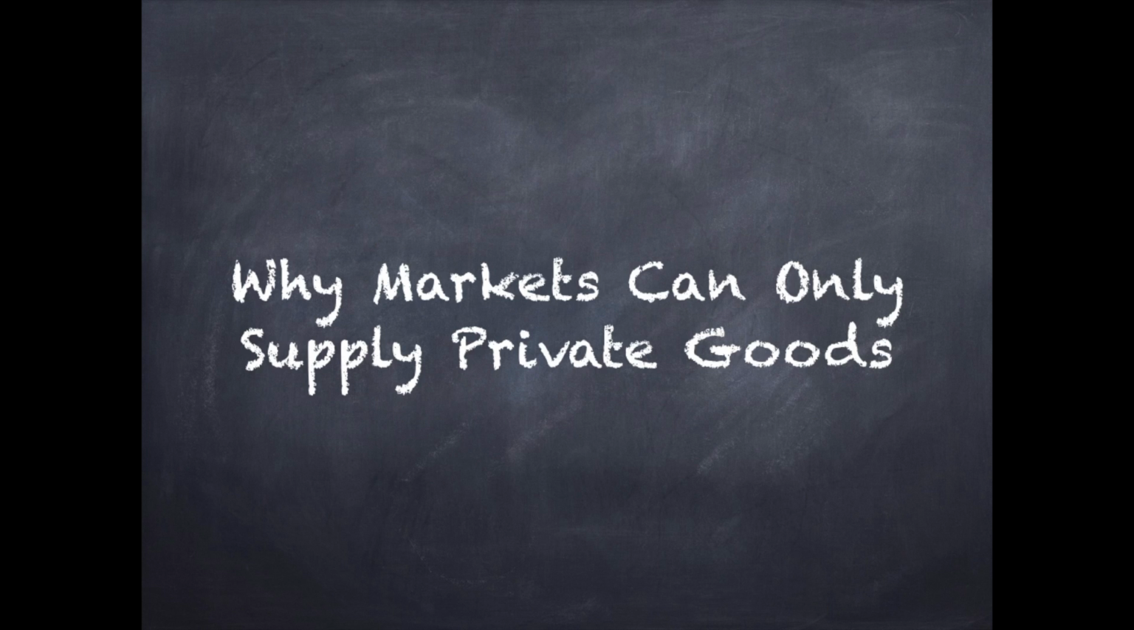Now we see why private goods are the only ones that are produced in a market economy. Because private goods are excludable, producers can charge for them and have an incentive to produce them. And because they are rival in consumption, it is efficient for consumers to pay a positive price equal to the marginal cost of production.